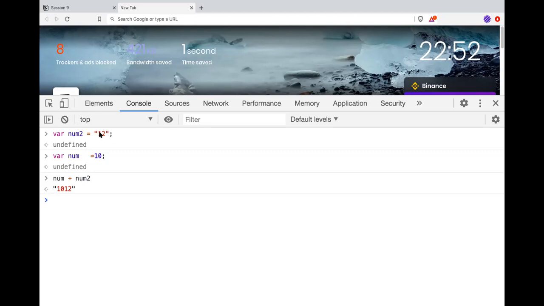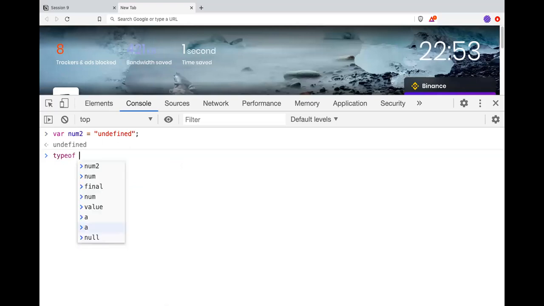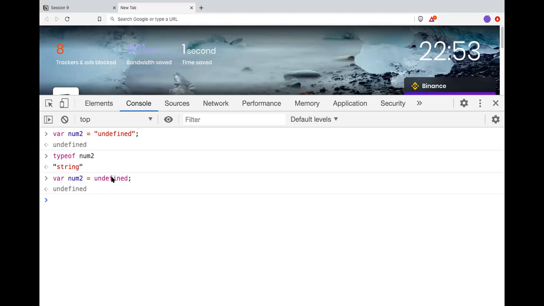Even if it is written like a 12, it is a string. Anything which is in quotes is a string. Even if I write undefined in quotes, it is a string. If I do typeof this, string. But if I remove the quotes, now see the color has changed, right? Now this is a primitive type, undefined, holding the undefined value. If I do typeof now, undefined.